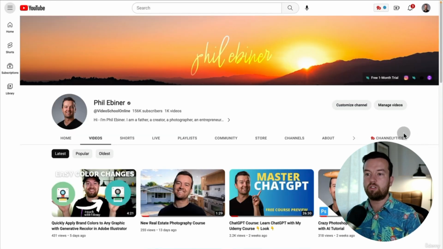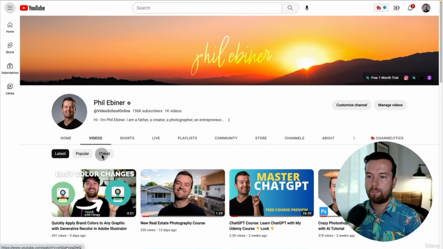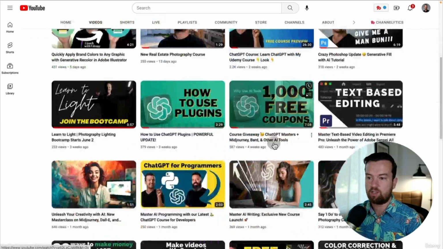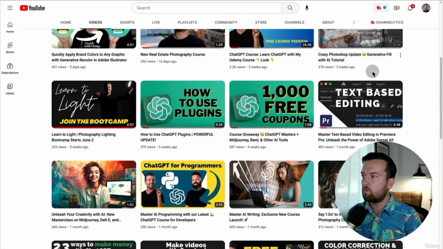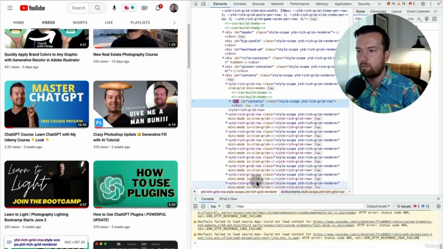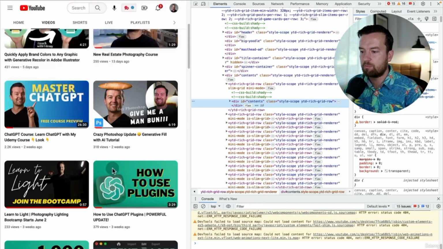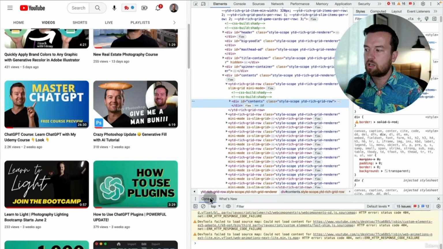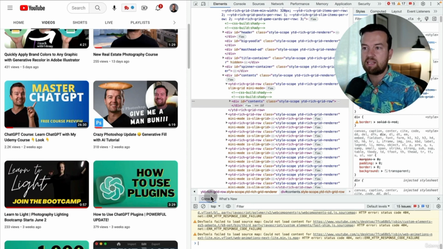First, you want to go to your YouTube channel and then click the videos page or the videos tab. Then right click and choose inspect. This works on Google Chrome, Edge, most browsers, but you want to inspect and you want to go down to the console. This is where you're actually going to paste that code.